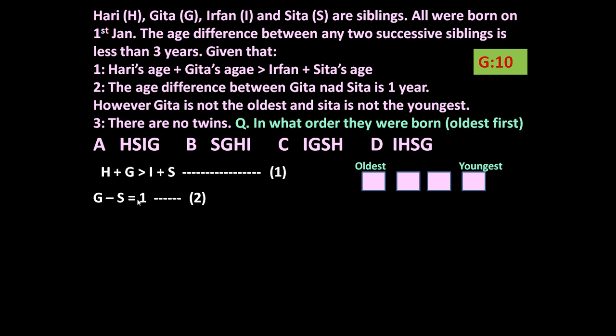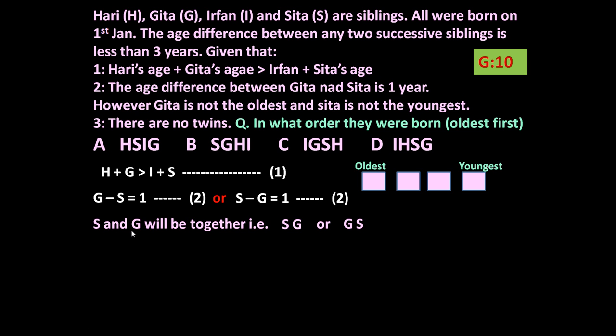The second statement: the age difference between Geeta and Sita is 1 year. It means G minus S is equal to 1, or S minus G is equal to 1, because the age difference is 1. Either this may be the condition or this may be the condition. But there are no twins, and the age difference is less than 3 years. Here this difference is 1.